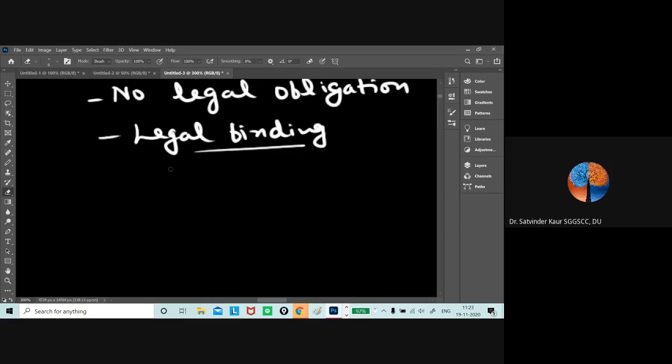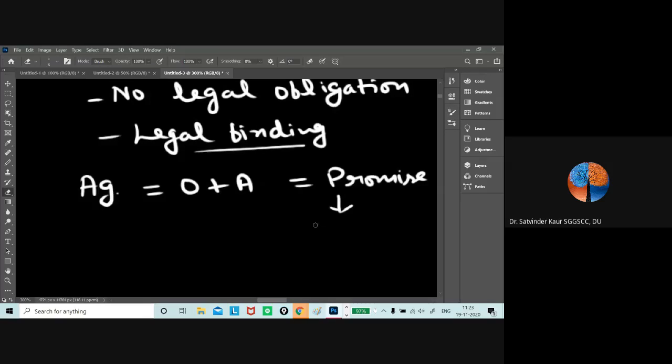It will remain an agreement, because for an agreement we need offer and acceptance, right? There is a promise, but the consideration might be in return of some satisfaction or some other emotional needs, and that is not recognized.